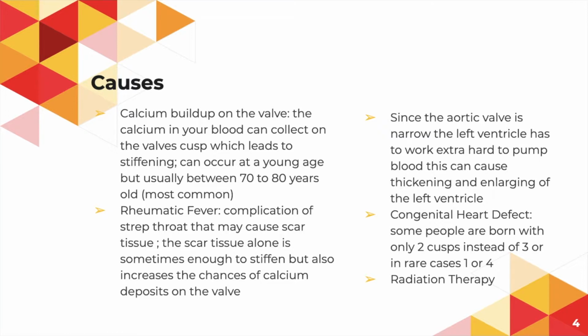Since the aortic valve is narrow, the left ventricle has to work extra hard to pump blood, which can cause thickening and enlarging of the left ventricle. Congenital heart defect. Some people are born with only 2 cusps instead of 3, or in rare cases, 1 or 4. There is also radiation therapy.